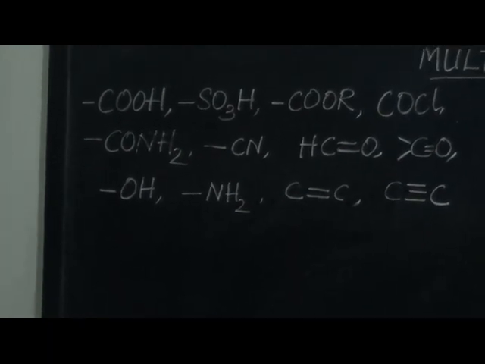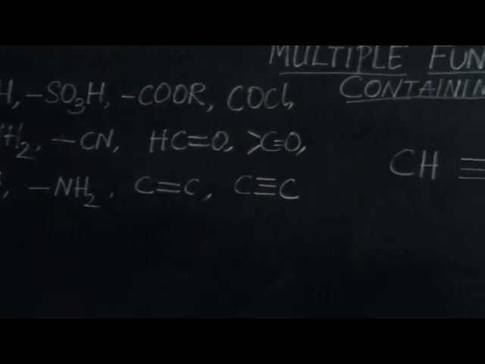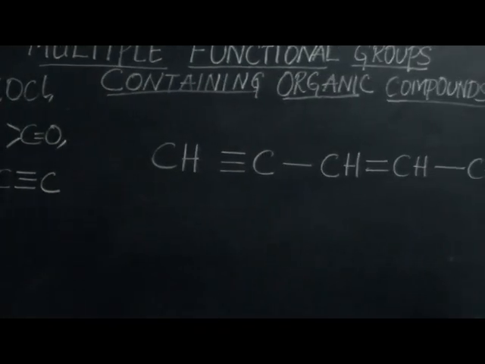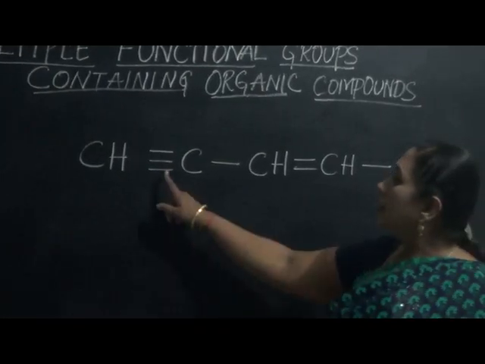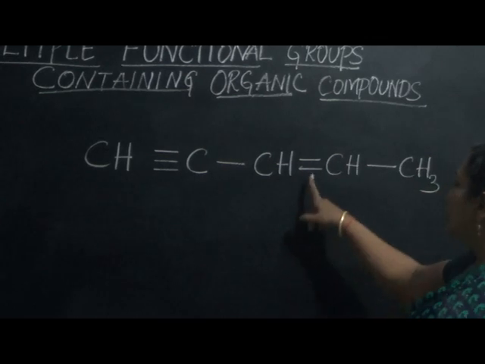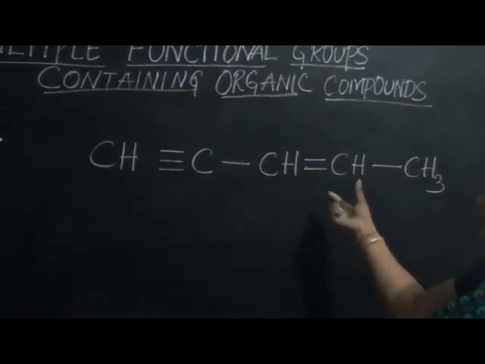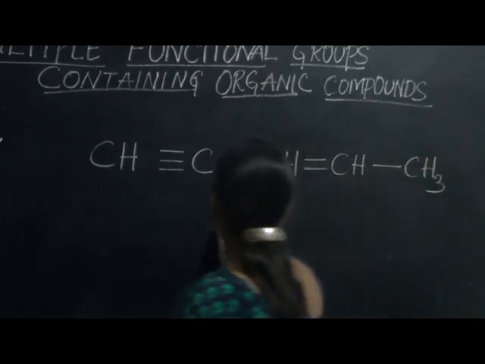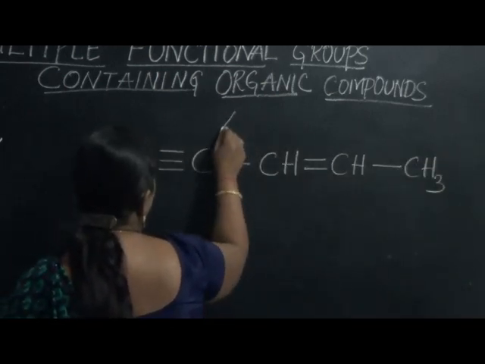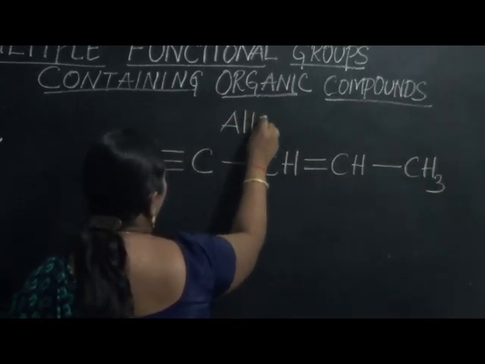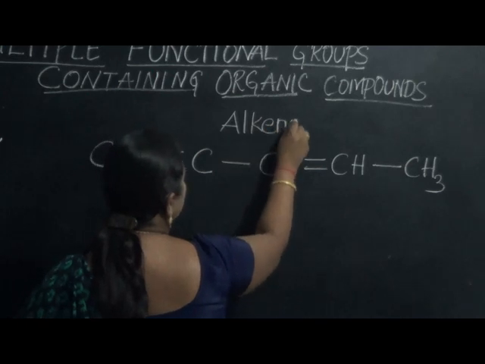This is the given organic compound which has both the triple bond as well as the double bond in the same compound. Such compounds are in general called by the name alkenes.